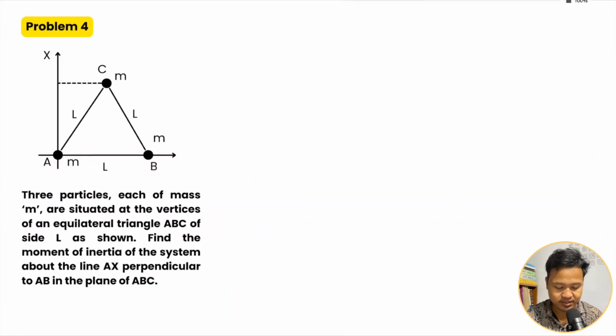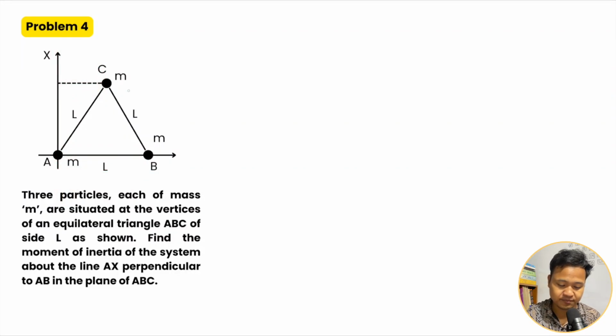Right, next problem. 3 particles each of mass m are situated at the vertices of an equilateral triangle of side L. Find the moment of inertia of the system about the axis. So this is the axis. Okay, the distance of each mass from the axis, that is r, in m r square.